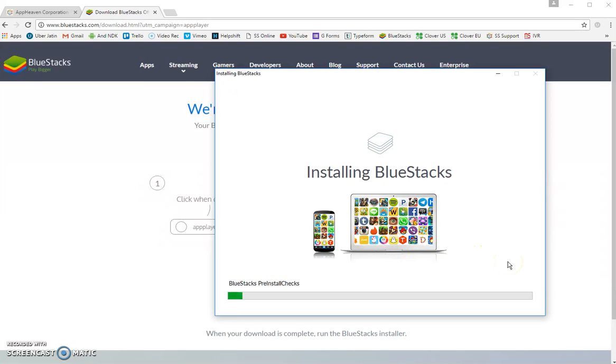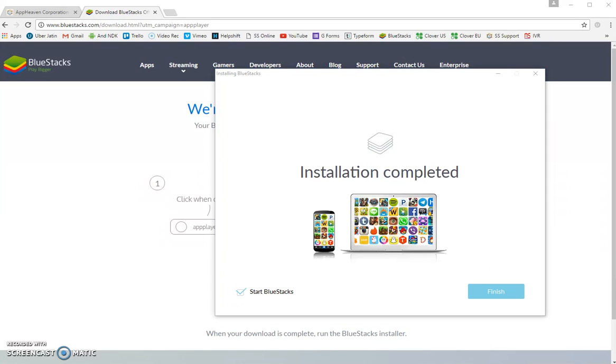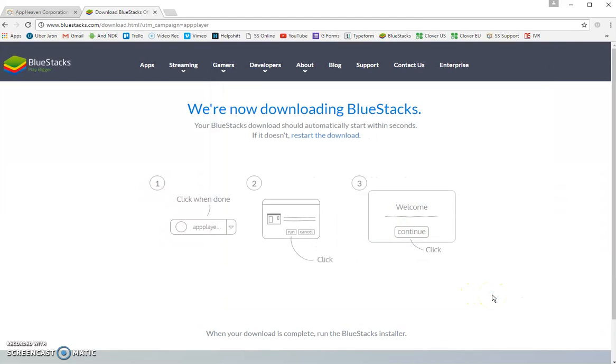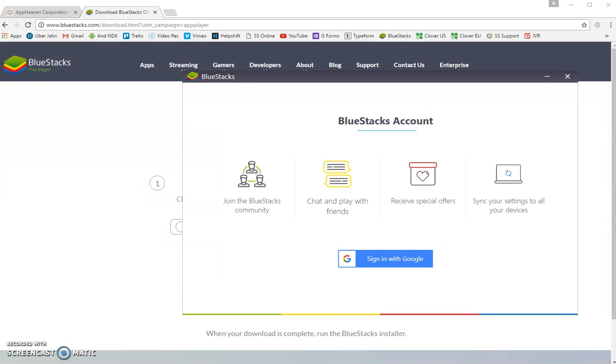BlueStacks will continue to install. This may take a few moments. When the installation is complete, you'll see this screen. Check the arrow if you would like to start BlueStacks immediately, and press Finish. Your BlueStacks account will appear here. To sign in with Google, press this button.